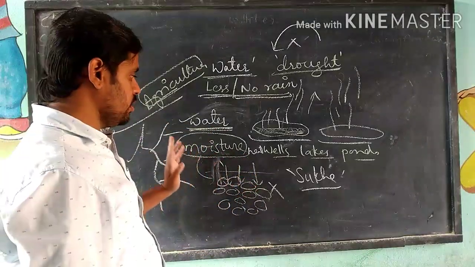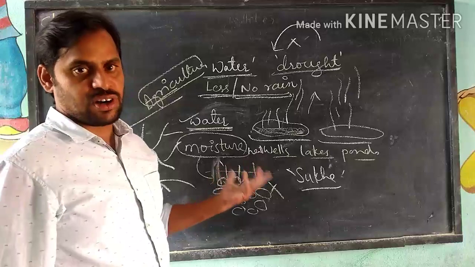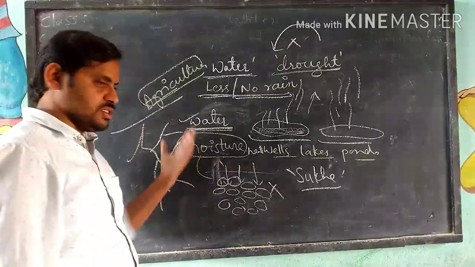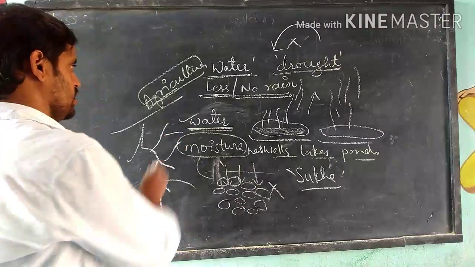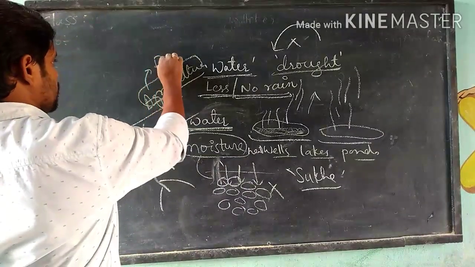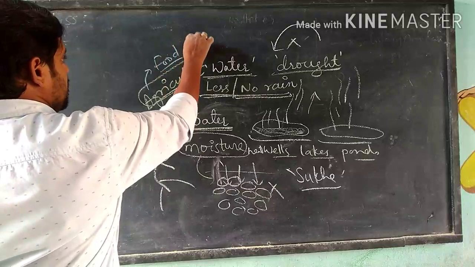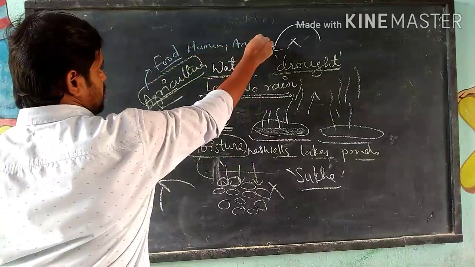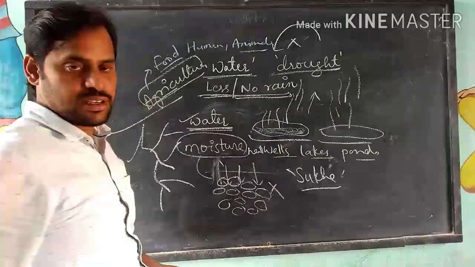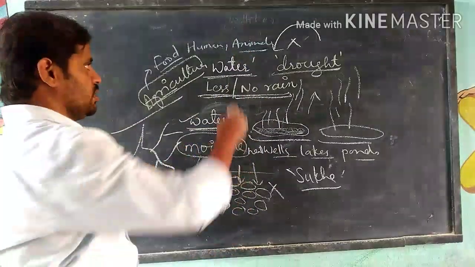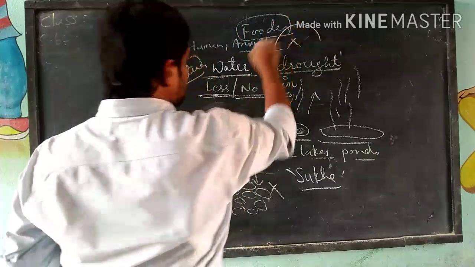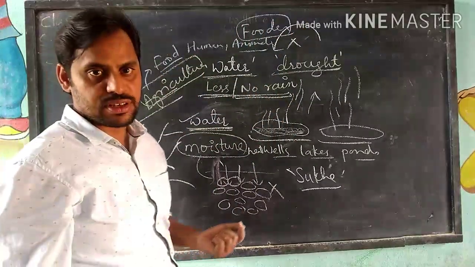Right? Then what do the people do when drought occurs? Here, when there is no rainfall, there is no agriculture. When there is no agriculture, there is no food. There is no food for not only humans, but also for animals. When there is no fodder for the animals, if you don't provide any fodder for the animal, then what happens?